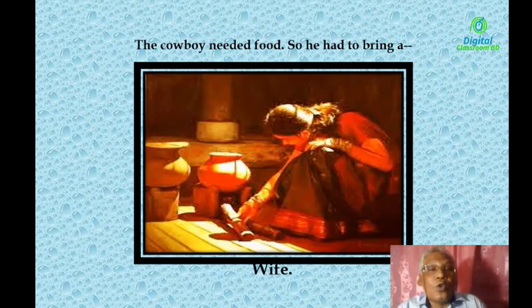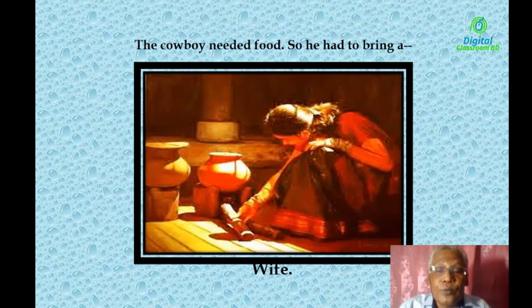To arrange everything for that cowboy. They need food, they need meat. That is why he had to bring a wife to cook everything and to take care of others.